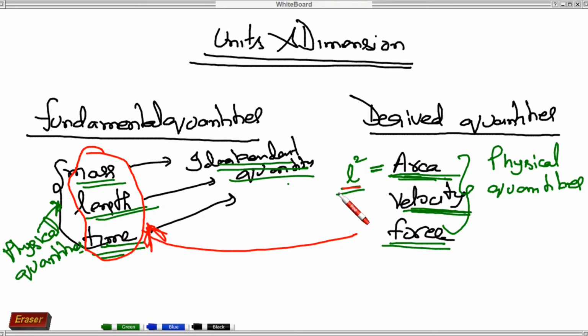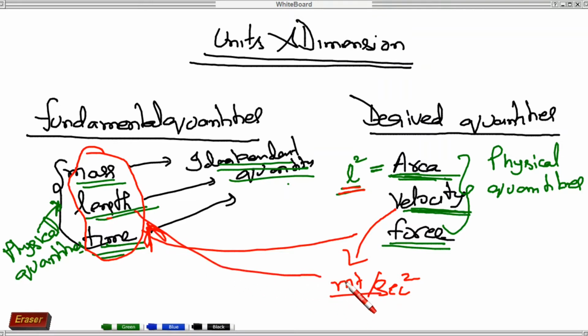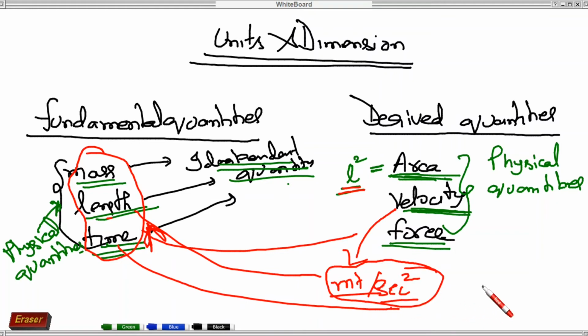Like area, it is derived from this length fundamental quantity. Similarly velocity also, you can say, like velocity is meter per second square. It's the unit of this velocity. So for meter it's length, and for second it's time. So these are derived. It's a derived quantity. Okay.